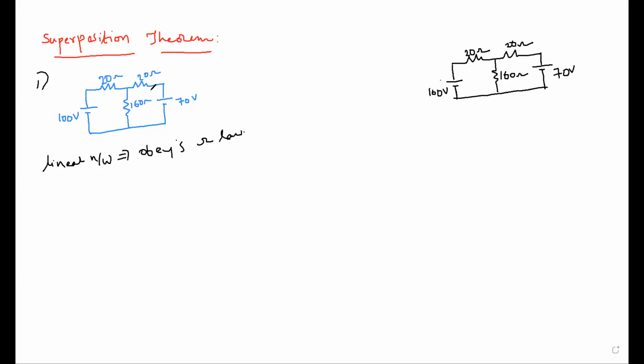Similarly, if any non-linear elements are present, then again the superposition theorem is not at all applicable. What are the non-linear elements? Semiconductor devices, diodes, transistors, like that. These are the two things you need to understand from the first half of the statement. And then continue.